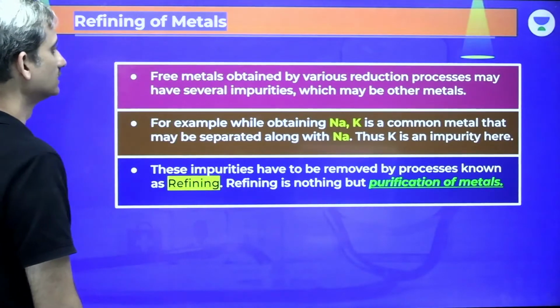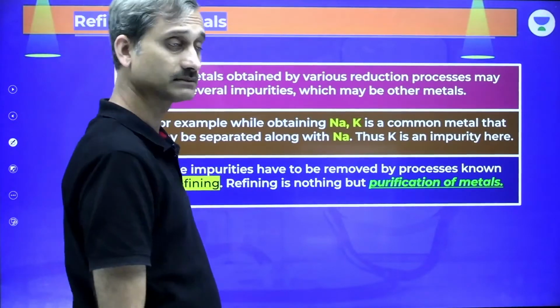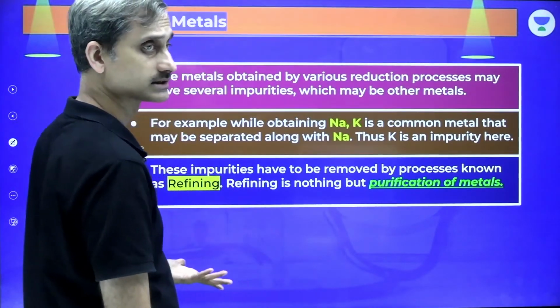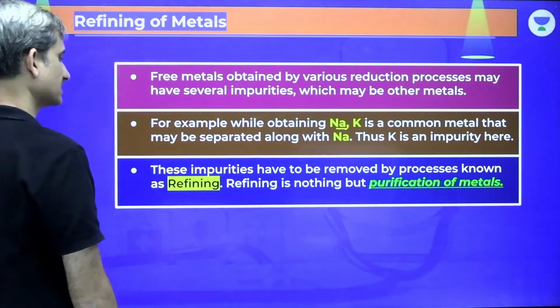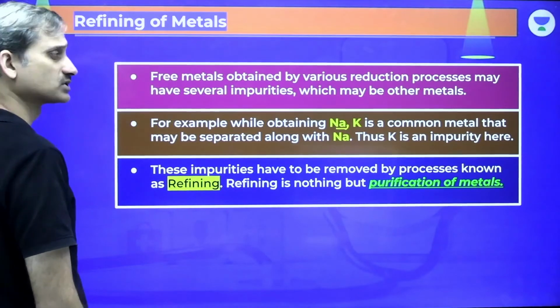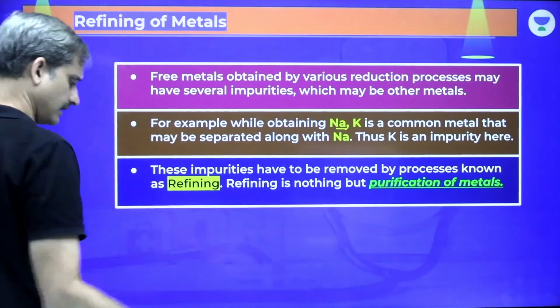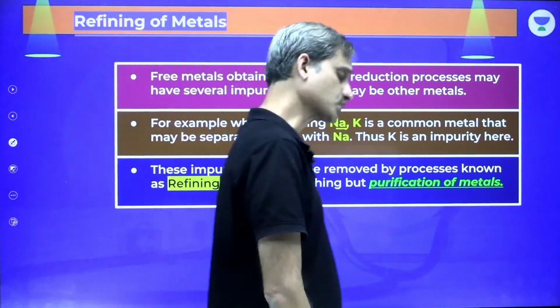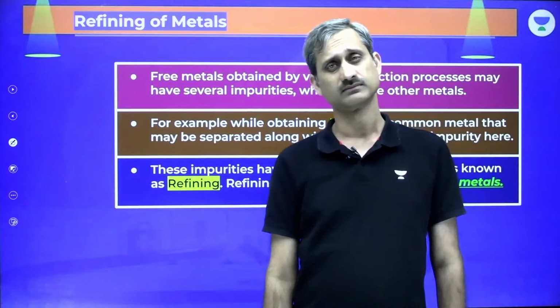Is that clear? So, they have several impurities, which may be other metals or non-metals. Like if we obtain sodium, potassium becomes the common metal that is separated along with sodium, and potassium becomes the impurity here. In any case, most of the time the removal of the impurities is necessary.